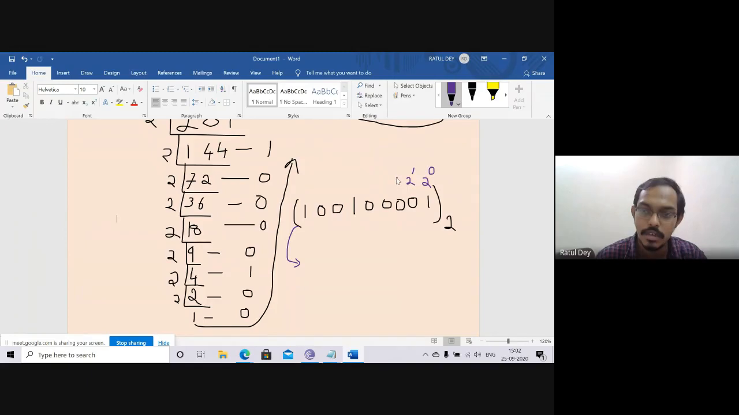This is 2 to the power 1, this is 2 to the power 2, this is 2 to the power 3, this is 2 to the power 4, this is 2 to the power 5, this is 2 to the power 6, this is 2 to the power 7, and this is 2 to the power 8. So what is our answer? 1 multiplied by 2 to the power 8 plus 1 multiplied by 2 to the power 5 plus 1 multiplied by 2 to the power 0.